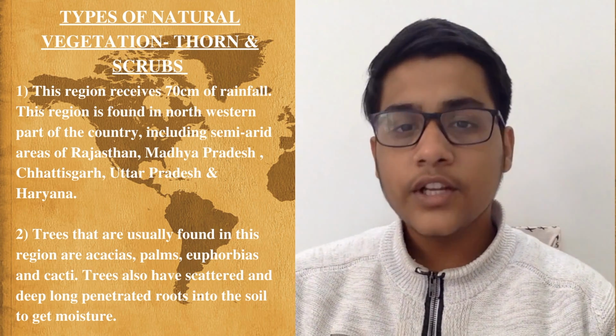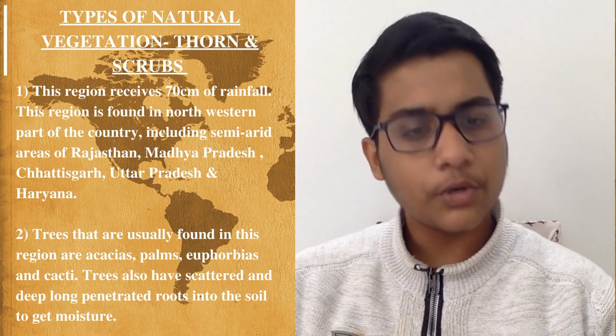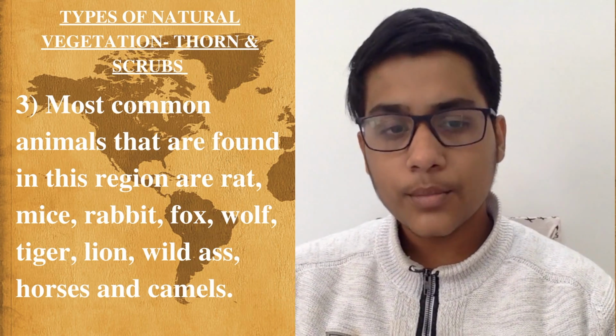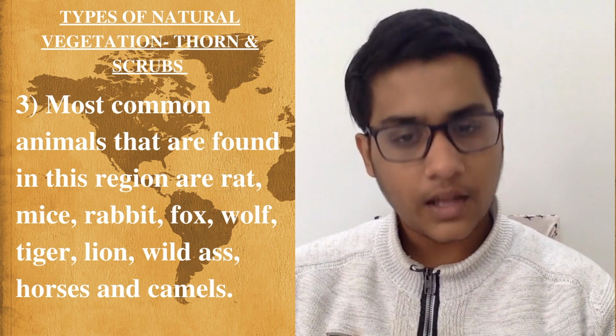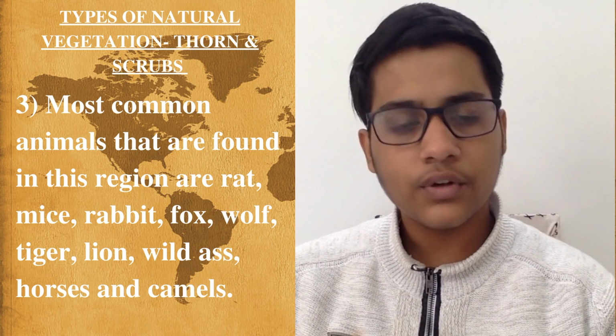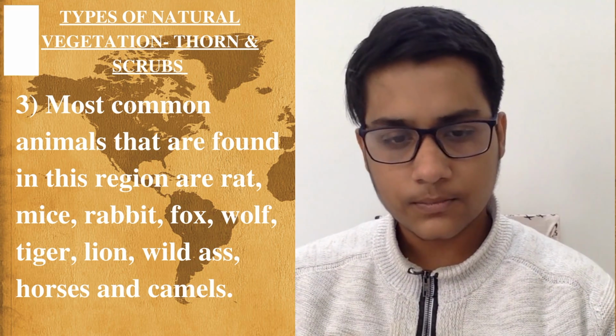Trees also have scattered and deep long penetrated roots into the soil to get moisture. Most common animals that are found in this region are rat, mice, rabbit, fox, wolf, tiger, lion, wild ass, horses and camels.